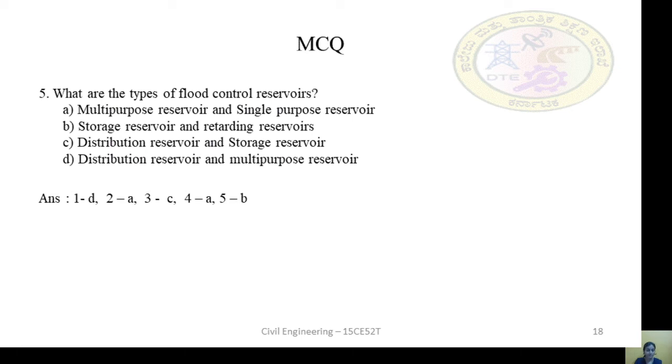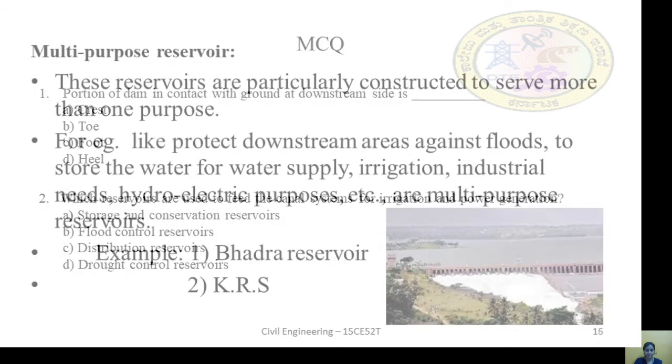So the flood control reservoirs are where the flood will be controlled by storing the water. Retarding means we will reduce the velocity of the water. Okay, that is known as retarding reservoir, where the flow of flood will be retarded. So the answer is B. So in this chapter we shall recall what we have done from the first.